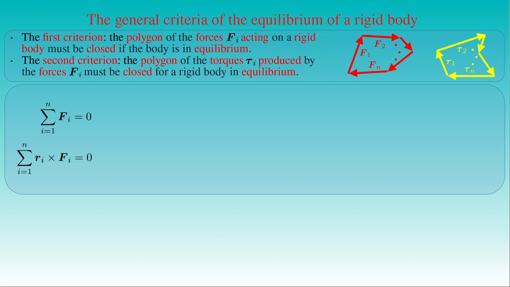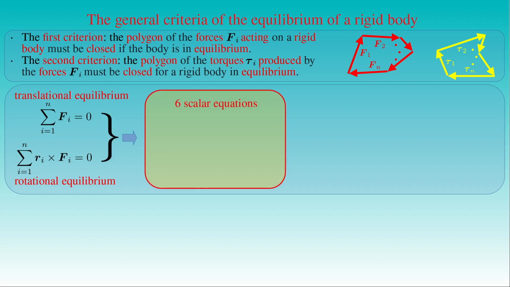The first equation is also known as the criterion of the translational equilibrium of a rigid body, because the body either stays at rest or performs a rectilinear motion if the net force acting on it vanishes. The second equation is called the criterion of the rotational equilibrium of a rigid body, since the sum of the torques produced by the forces at any point of the body is 0 and the body is not rotating. Then we can say that a rigid body is in static equilibrium if it is in both translational and rotational equilibrium.